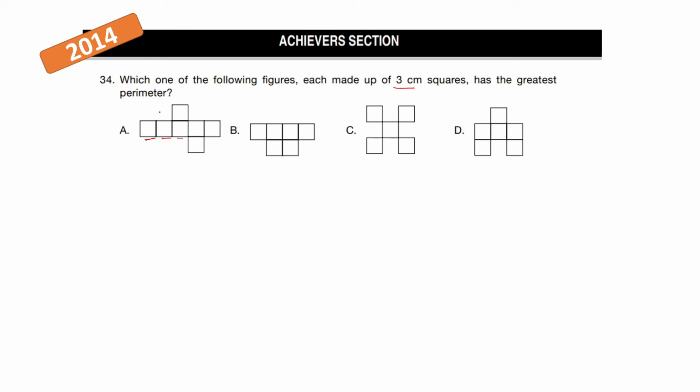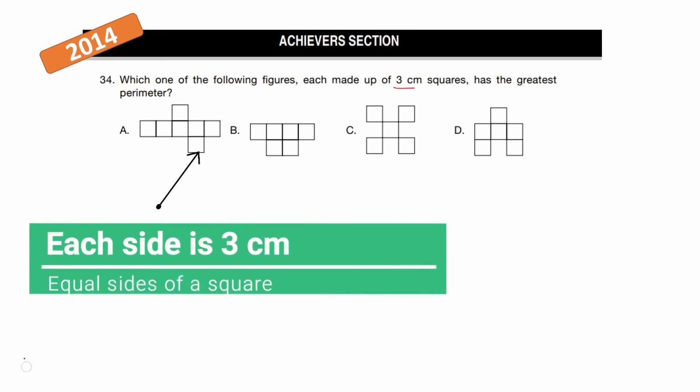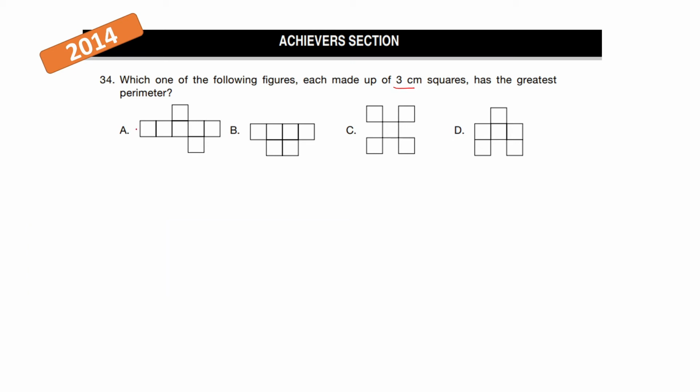Well, perimeter is the sum of the boundary of the image. Now we know that each side of the square is 3 centimeters. So let's just count the sides that are exposed and multiply by 3. Let's start counting along the sides for A. So there's 1, 2, 3, 4, 5, 6, 7, 8, 9, 10, 11, 12, 13, 14, 15, 16. So I have 16 here. And 16 times 3 is equal to 48 centimeters.